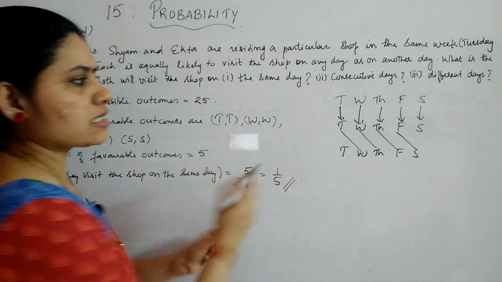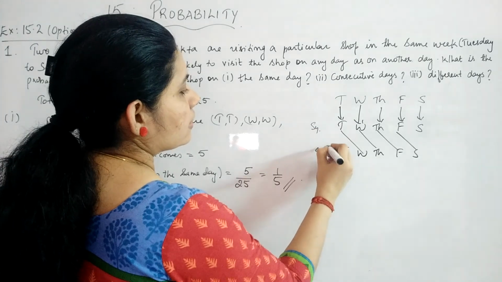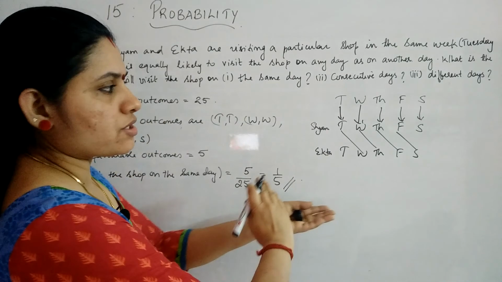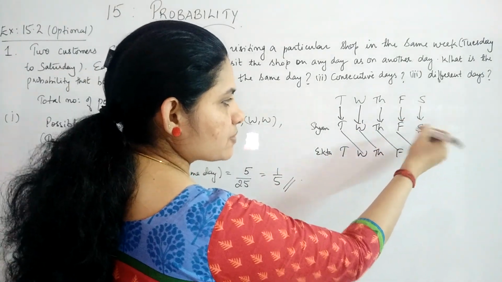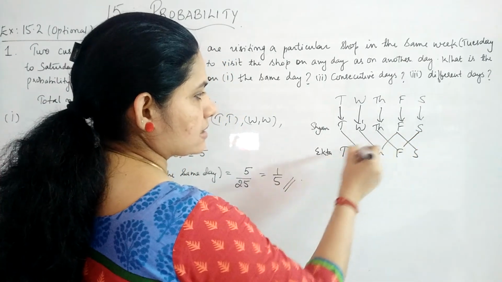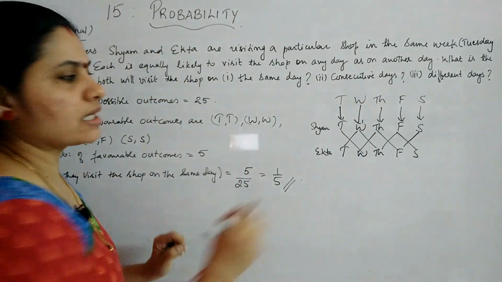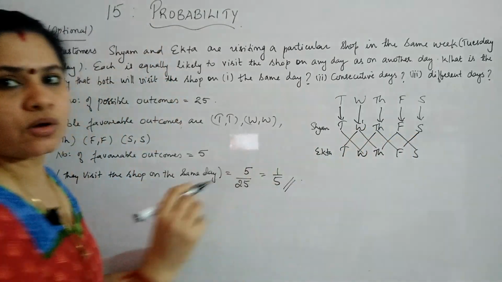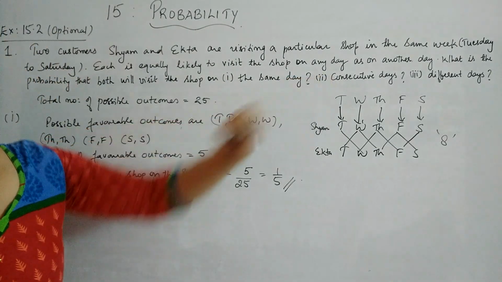Or the other way, if this is for Shyam and this is for Ekta, it can be altered also. That means the first person Saturday, then the other person Friday, then Friday, Thursday, Wednesday, Tuesday. So how many options are you getting? 1, 2, 3, 4. 1, 2, 3, 4. Altogether you have 8 possibilities for the consecutive days concept.